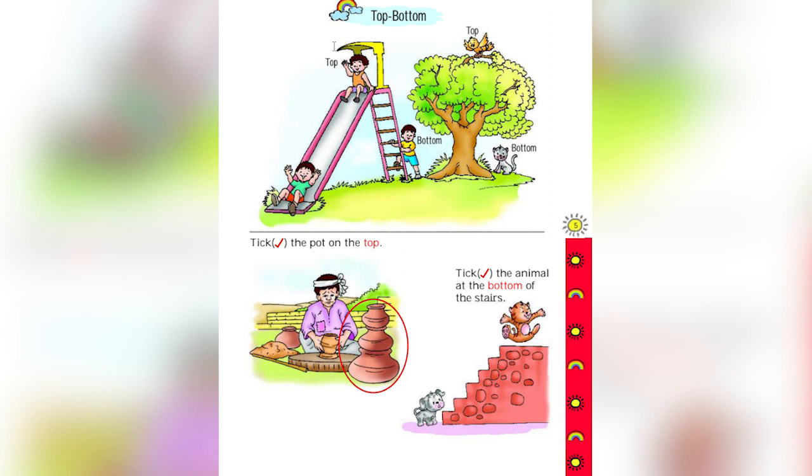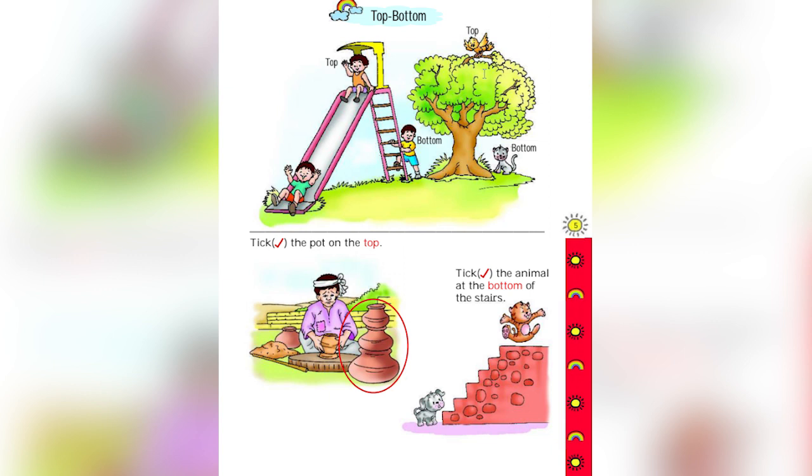The concept of top, bottom. Children, what do you see in this picture? The children are playing on a slide. The one boy is on top of the slide, the other boy is on the bottom. These two boys are on the bottom of the slide, and this boy is on the top of the slide. So, top, bottom.